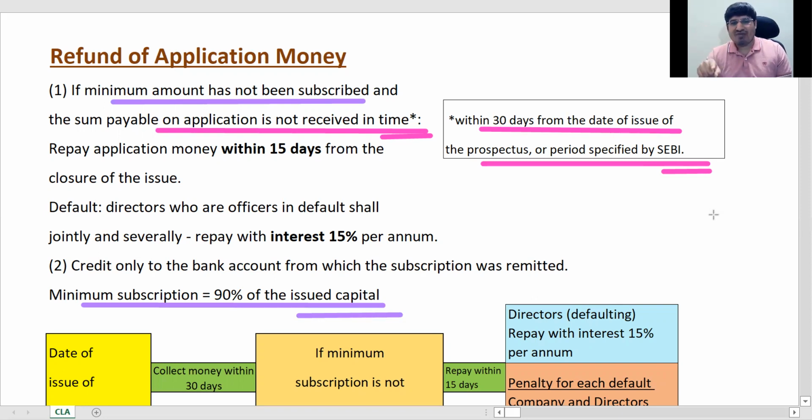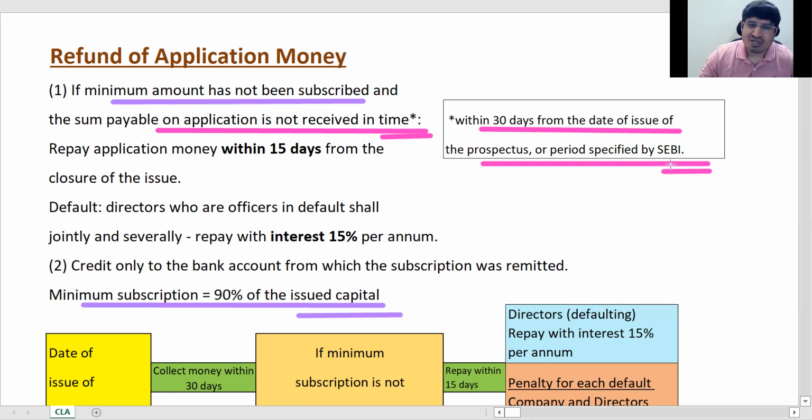We have a separate topic called securities laws in CS where it is covered, and for you it is covered in your final. There's a detailed portion about SEBI. For now, in the current chapter, our focus is mostly on the Companies Act.